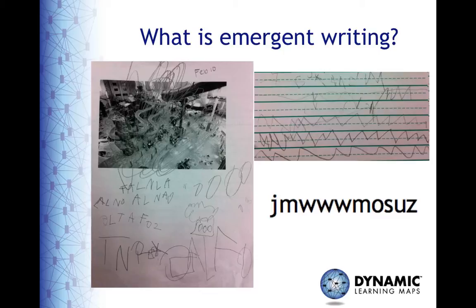What exactly is emergent writing? Emergent writing includes the marks, scribbles, lines, and randomly selected letters of beginning writers. Although we often associate this type of writing with younger children, students of any age can be emergent writers.